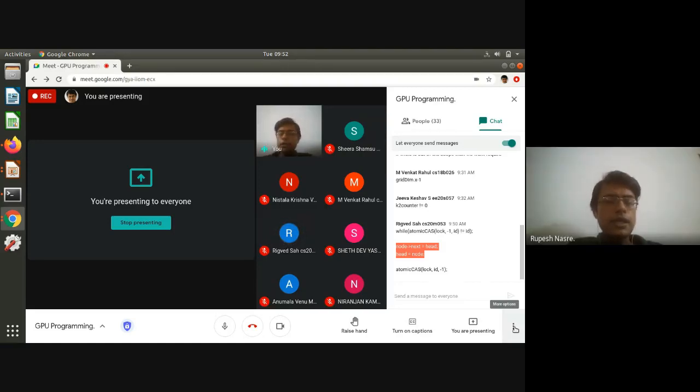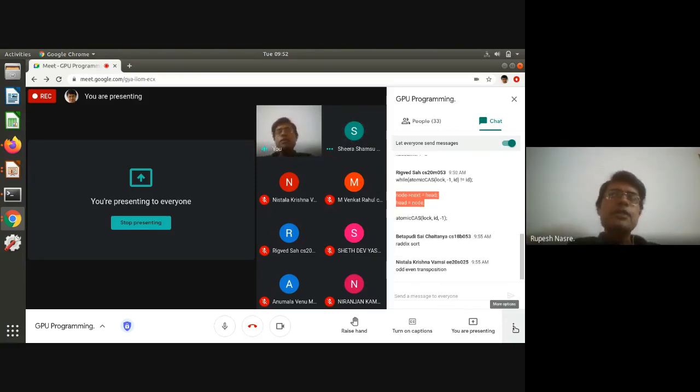So the sorting that gets implemented with Thrust has multiple versions, but one of the most efficient ones uses not quick sort, but something else. What could that be? Does anybody know? Merge sort?